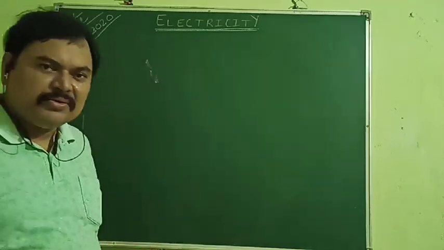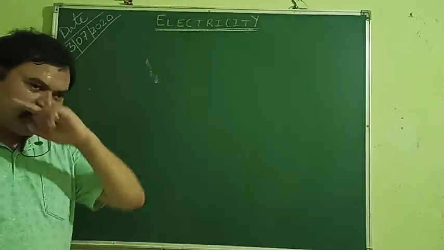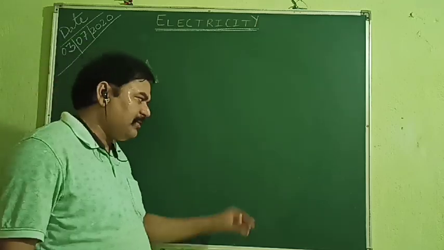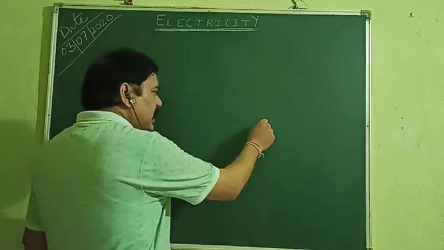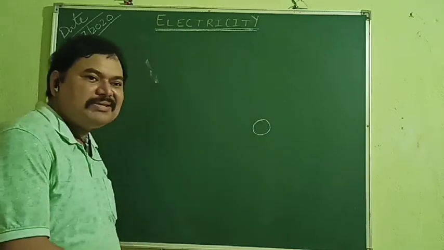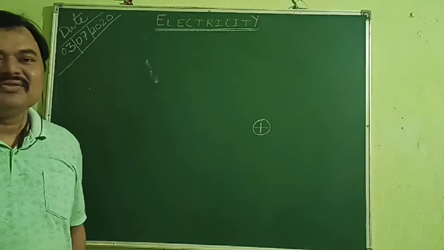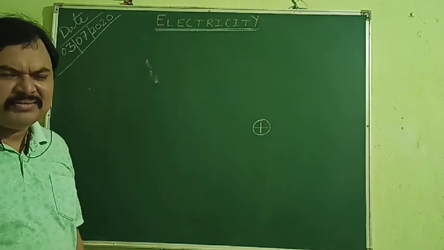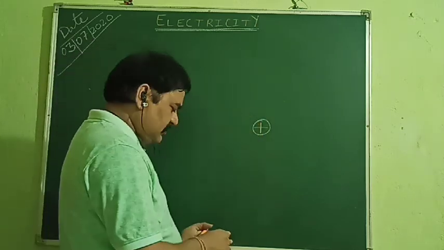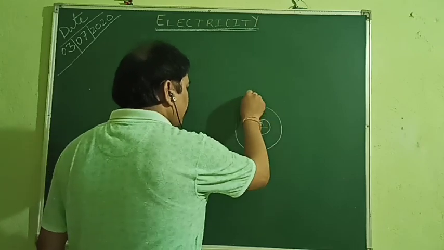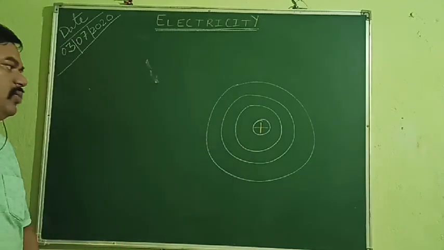My dear children, all of you know that substances are made up of atoms. There are elements, and the smallest particle of an element, which we call an atom, takes part in chemical reactions, as you have studied in chemistry. Now suppose I have taken an atom. What is there at the center of the atom? A positively charged nucleus. Who discovered this? Rutherford, by the alpha particle scattering experiment. This nucleus is surrounded by various orbits in which electrons revolve around the nucleus.